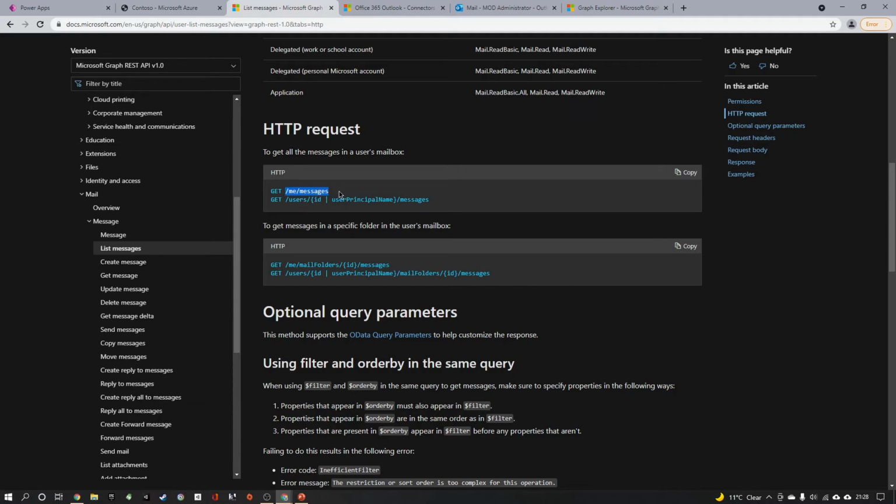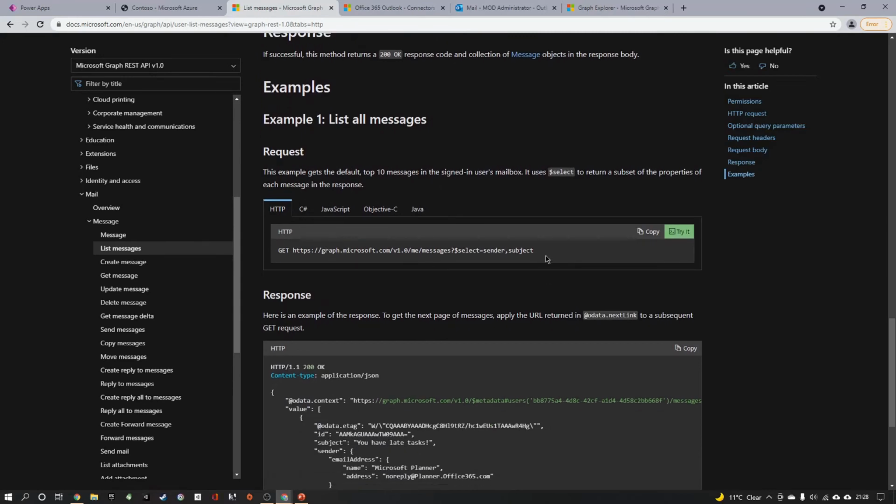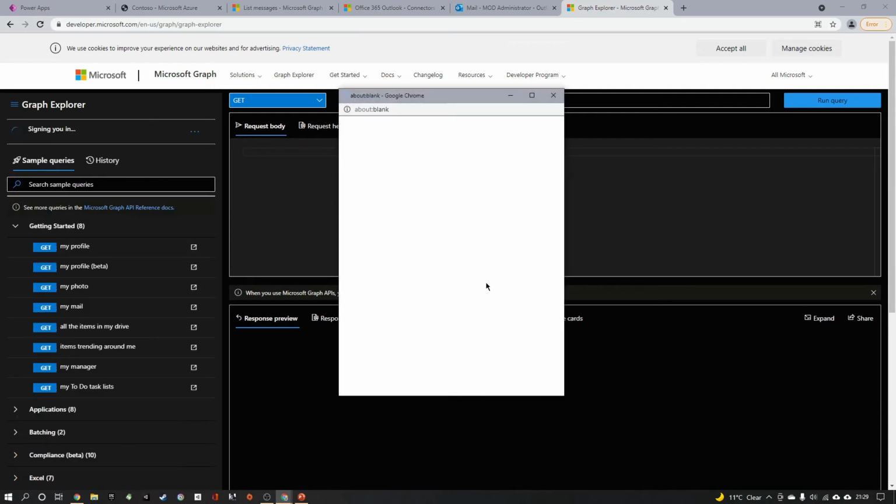/me/messages on the Graph API, this will provide me the list of emails for a user. So let me show you an example. I just copy that particular URL to consume it, and I go to the Graph Explorer here. This is the Explorer where Microsoft will allow you to interact like Postman to consume the email and other stuff. So I click on sign in to sign in with my account,